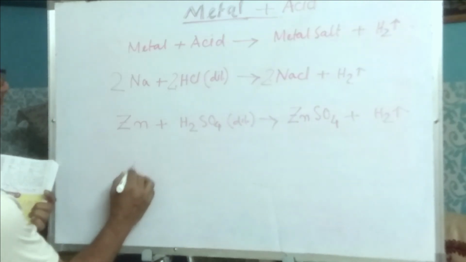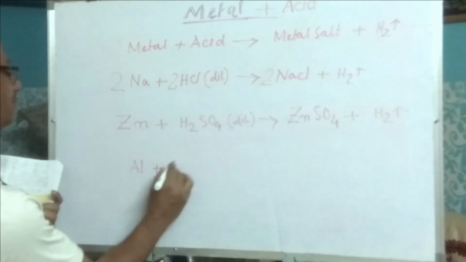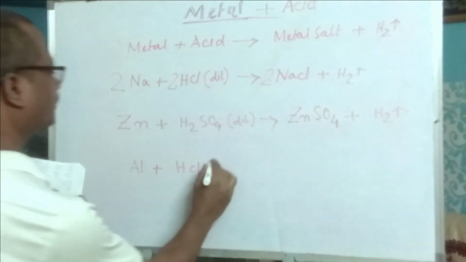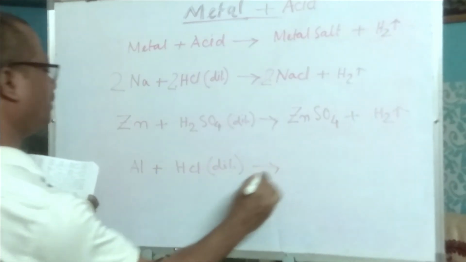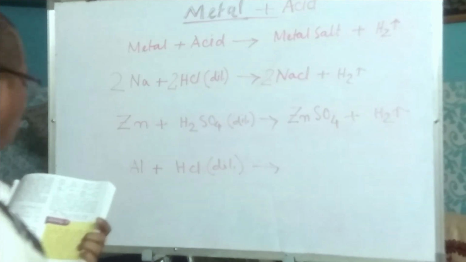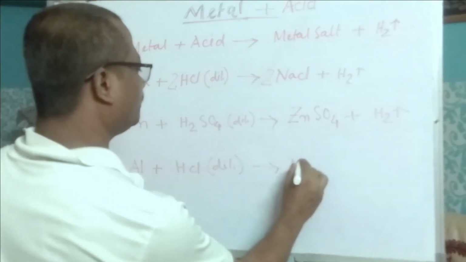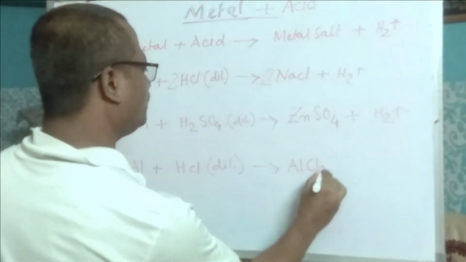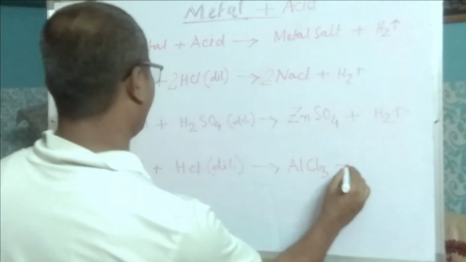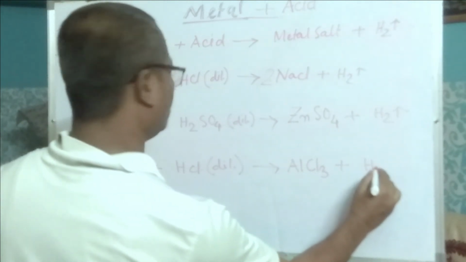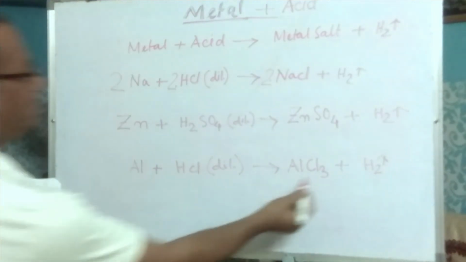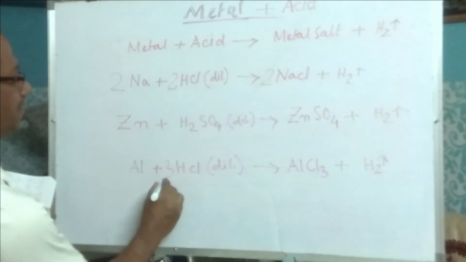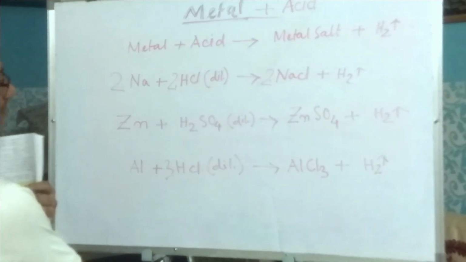When aluminium reacts with dilute hydrochloric acid, it produces aluminium chloride, AlCl3, plus hydrogen gas. So here there are 3 chlorine, so if we multiply by 3, will it be okay?